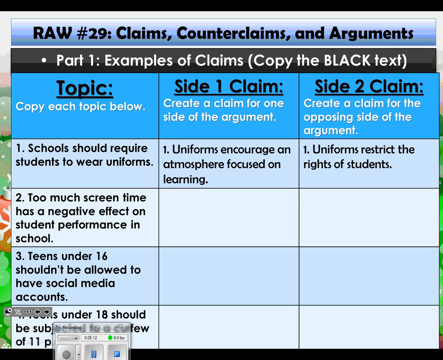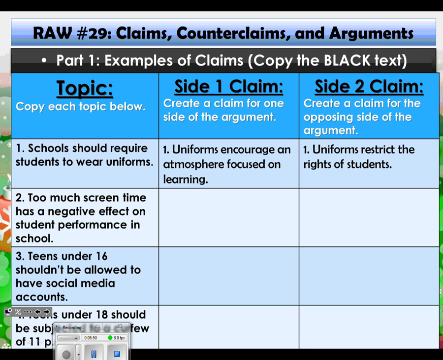Okay, so the first claim for the topic of school uniform states, uniforms encourage an atmosphere focused on learning. So this claim is for our topic, and it seems to be a positive argument. So, hey, go to school uniforms. All right, now the column to the right says side 2 claim. Create a claim for the opposing side. So if the first claim was a positive one, probably the second one is going to be negative. It's going to be against the topic. So our second claim for the topic of school uniform says, uniforms restrict the rights of students.